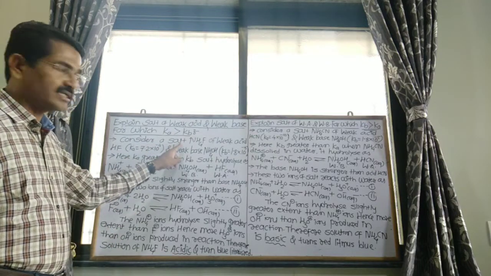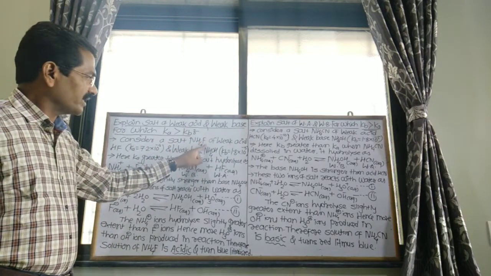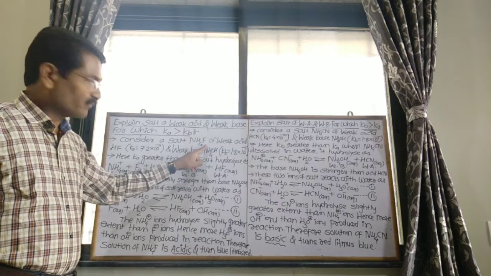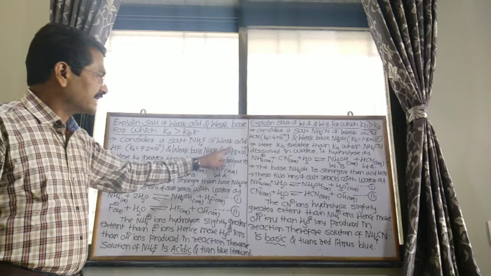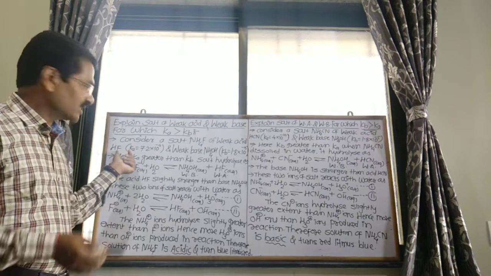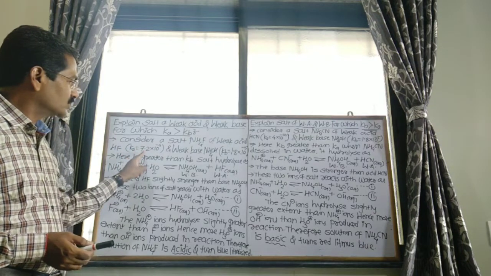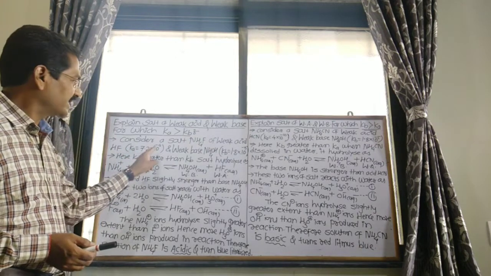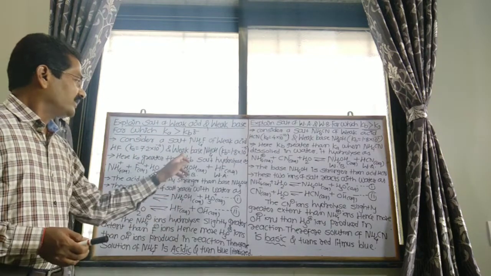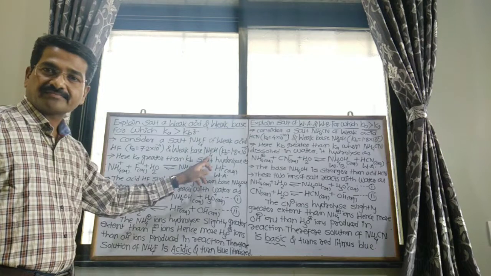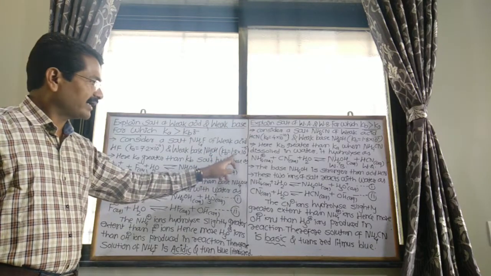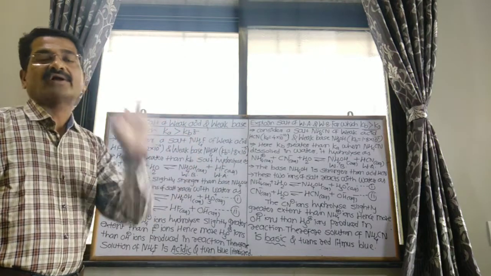Consider a salt NH4F, ammonium fluoride, of weak acid HF, having the dissociation constant Ka equal to 7.2 into 10 raised to the power minus 4, and weak base NH4OH, having the dissociation constant Kb 1.8 into 10 raised to the power minus 5.